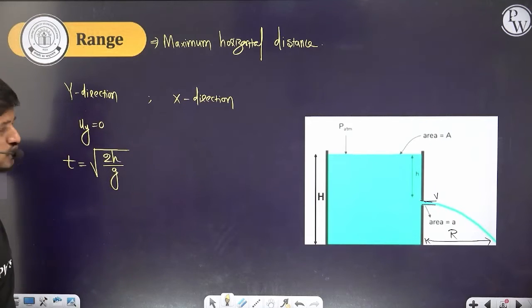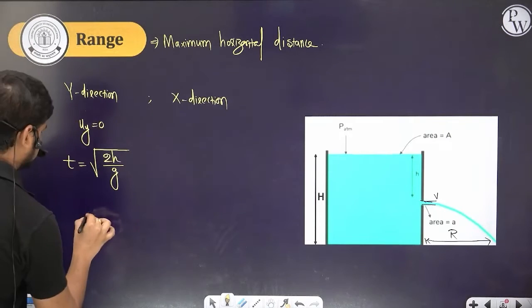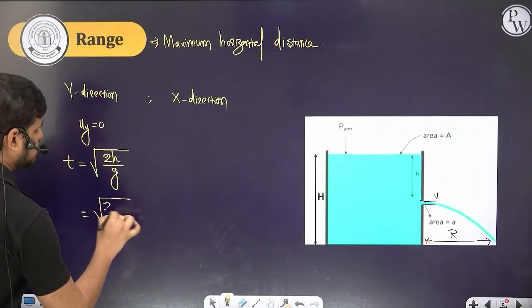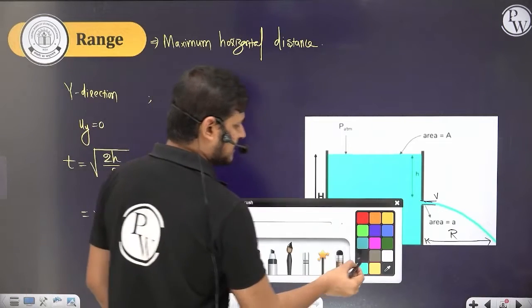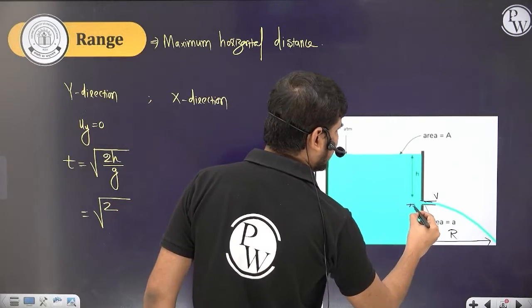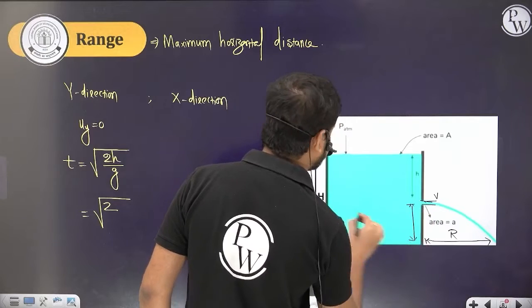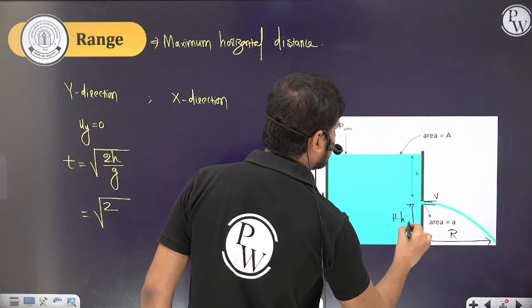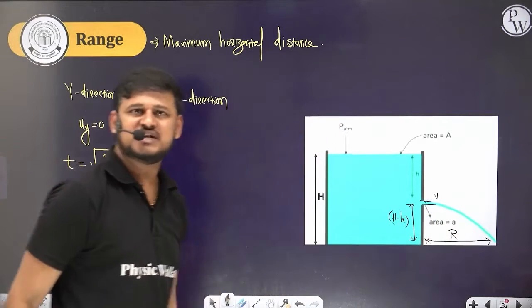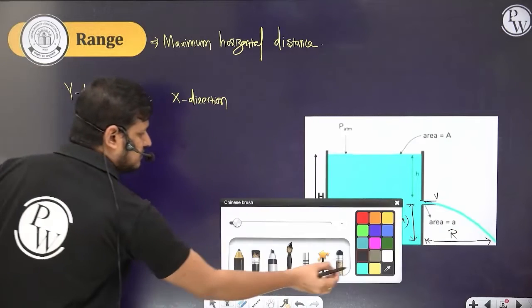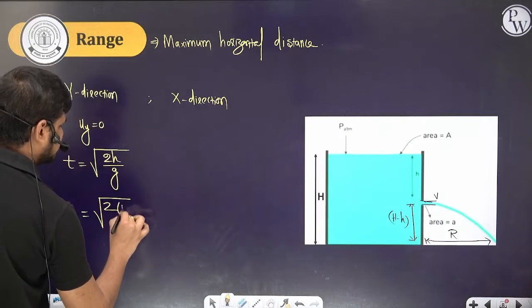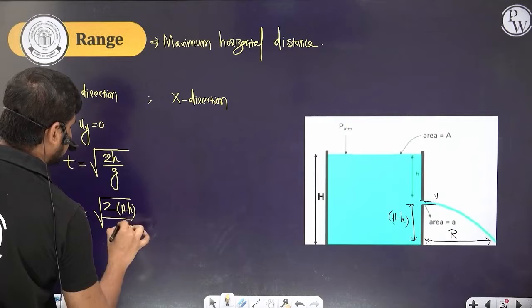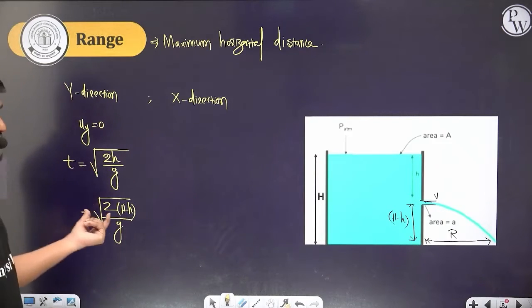Now, what is this height from the ground? It is at a height of H minus h. So we can write the time as root of 2(H minus h) by g.